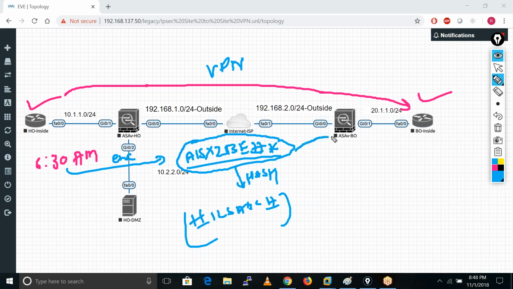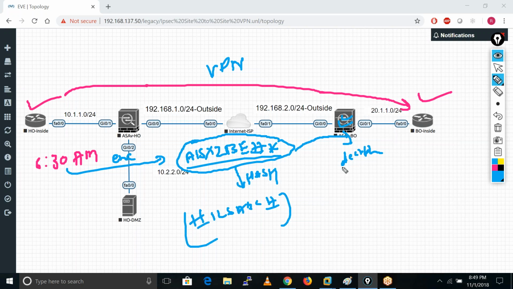What happens when this traffic reaches this firewall? Here decryption happens. Here we do encryption, and here we do decryption.